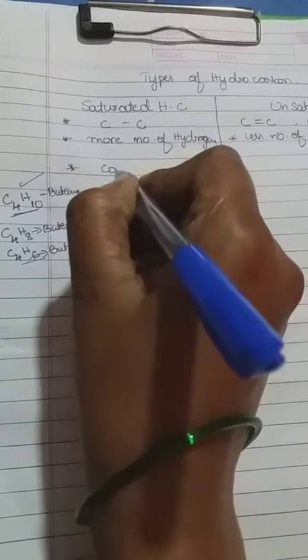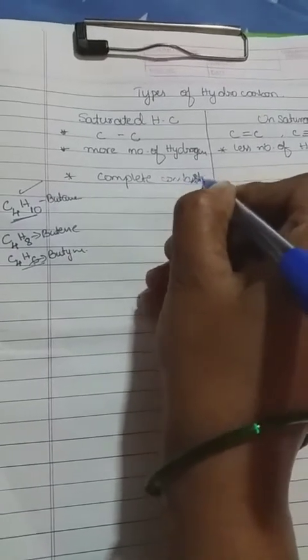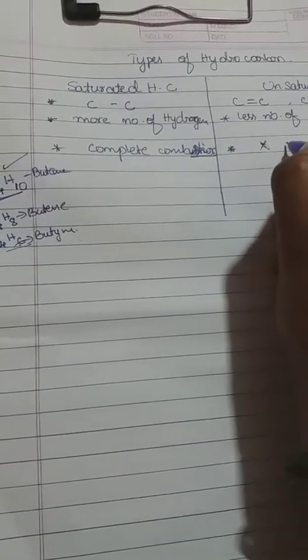And these saturated hydrocarbons undergo complete combustion. Later I'll explain to you what combustion is and everything. Combustion in the sense is the burning process. So saturated hydrocarbons undergo complete combustion, I mean complete burning process. They do not undergo complete combustion, which are unsaturated hydrocarbons. That means they undergo incomplete combustion.